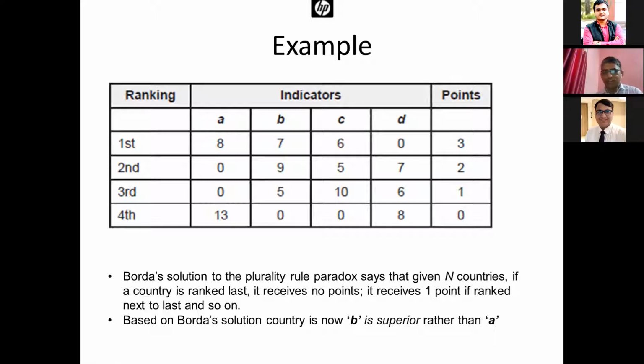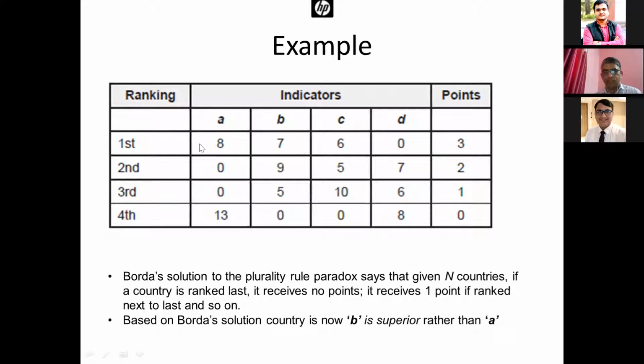Based on rank, we multiply the rank point by the number of indicators. In the case of the first country, A, it is first in 8 indicators.